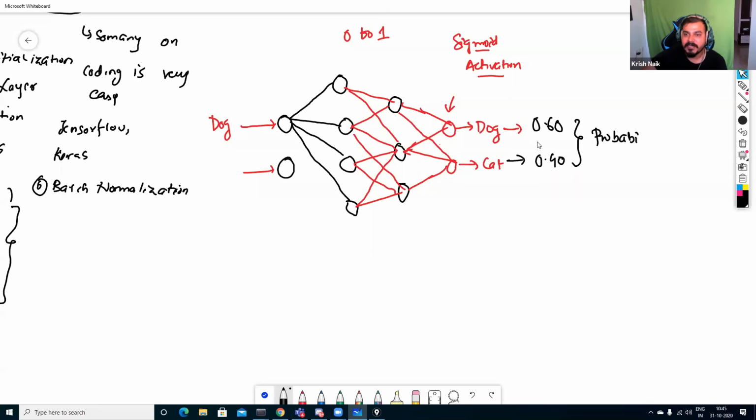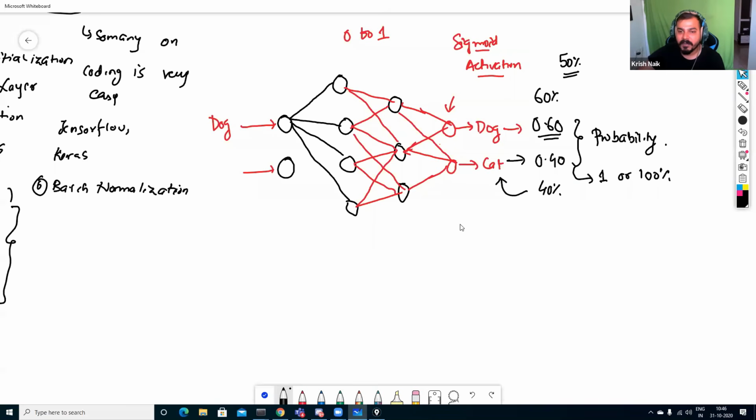Whenever the value is greater than 50%, we consider that as the output. This is with respect to the sigmoid activation function. And when I find the sum of these two values, it becomes 1 or 100%.